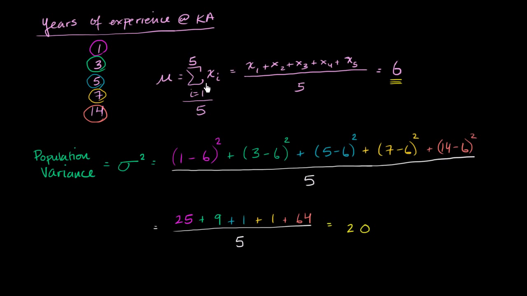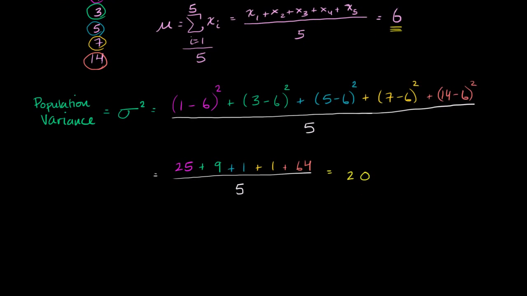But how would we do the exact same thing? How would we denote what we did right over here? Well, let's just think it through. We're just saying that the population variance, we're taking the sum of each item. We'll start with the first item, and we're going to go to the nth item in our population. We're talking about a population here. And we're not going to just take the item. This would just be the item. But we're going to take the item, and from that, we're going to subtract the population mean.